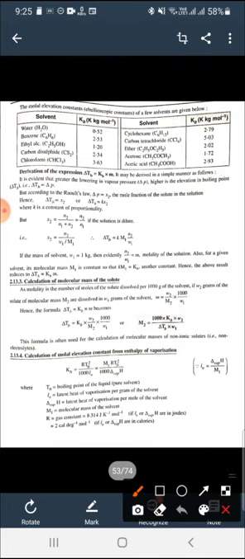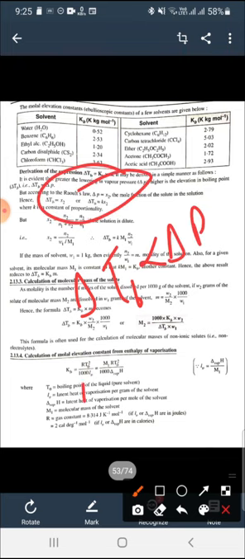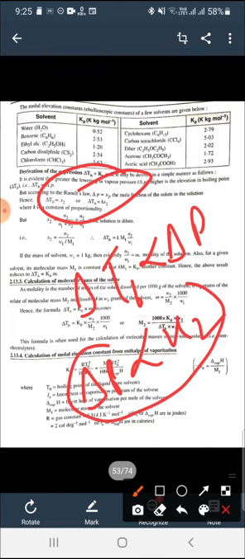So delta TB is directly proportional to delta P, because as the lowering in vapor pressure increases, the elevation in boiling point also increases. And according to Raoult's law, delta P is directly proportional to X2, the mole fraction.